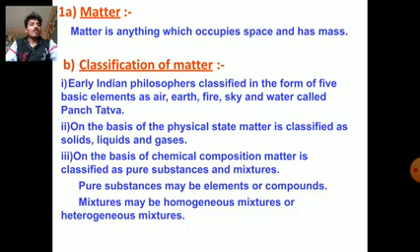Second, on the basis of physical state, matter is classified as solids, liquids and gases. On the basis of chemical composition, matter is classified as pure substances and mixtures. Pure substances may be elements or compounds. Mixtures may be homogeneous mixtures or heterogeneous mixtures.